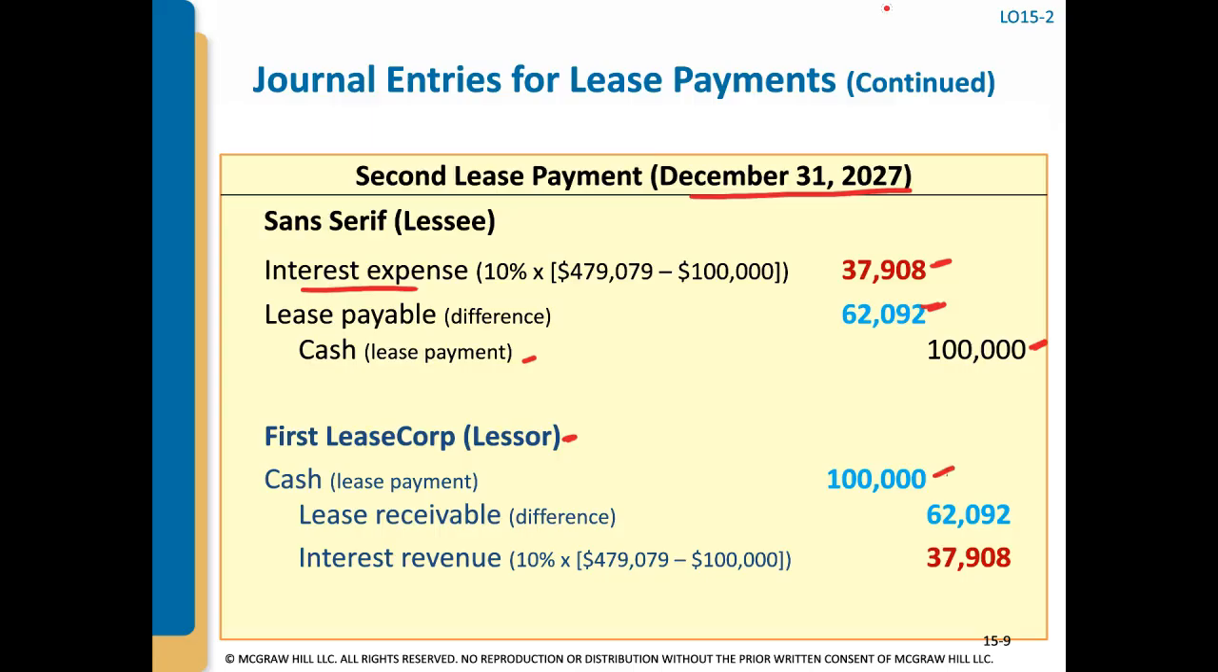The lessor is going to have a flip, quite the opposite journal entry. They're going to debit cash for $100,000. They're going to credit interest revenue because that's what they're earning, the $37,908. And they will be crediting lease receivable for the difference of $62,092.